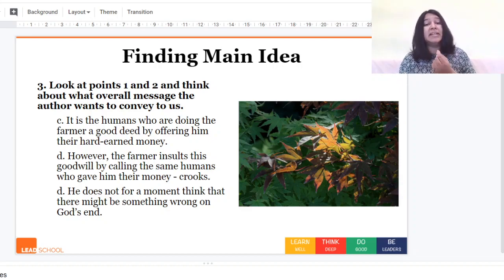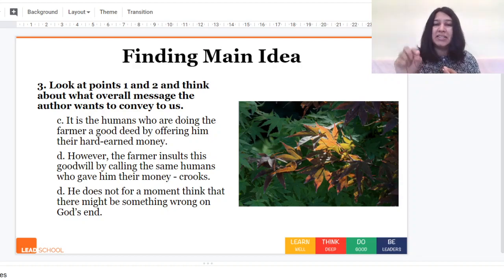However, the farmer insults this goodwill by calling the same humans who gave him their money crooks. So this is where we discuss there is an irony in this part of the story, where instead of being grateful to the humans, he's calling them crooks.